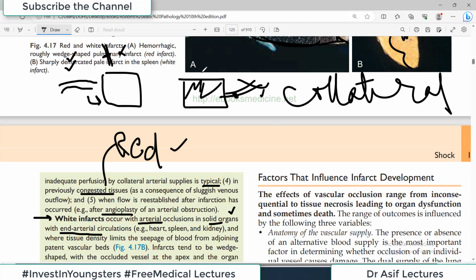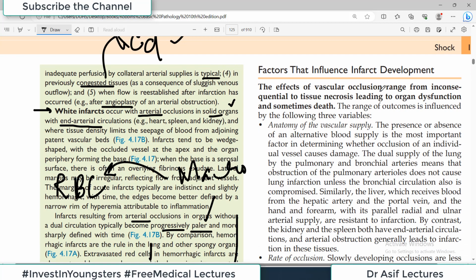If there is no collateral circulation, rather there are end arteries, such as the only one artery there, यानी collateral circulation नहीं है, इस केस में infarcts होंगे उस tissue में. The tissue is more susceptible to infarcts. ठीक है, तो इस तरह factors काफ़ी सारे होते हैं जिन पर infarct का होना या ना होना depend करता है. So the effect of vascular occlusion range from consequential यानी कुछ नहीं होगा to tissue necrosis यानी necrosis होगी.